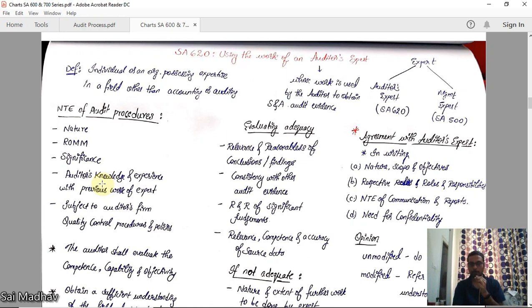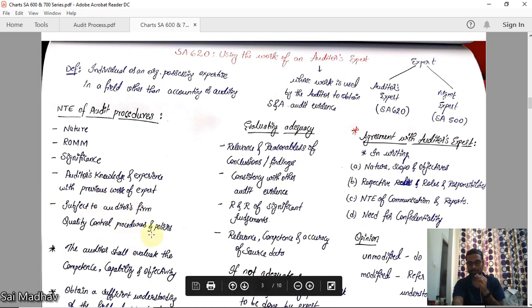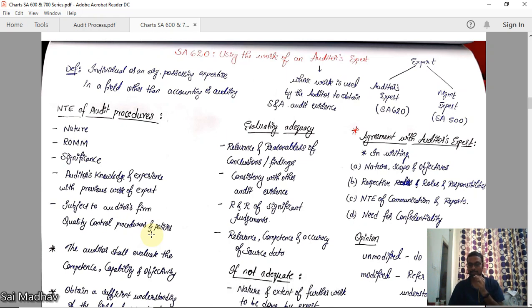That expert, you may have used the work previously also. You have to gather the knowledge and experience with the previous work. Also subject to the auditor's firm quality control procedures and policies. The auditor is working in a firm, and that firm has quality control procedures and policies. You should check those also, and you should decide the NTE of audit procedures.